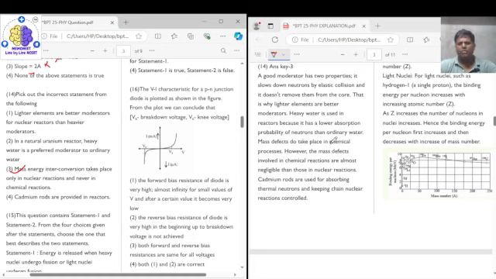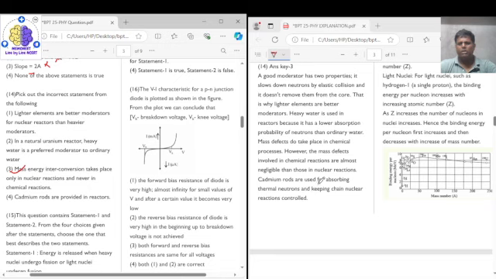The mass defect also takes place in chemical processes. However, the mass defect involved in chemical reactions is almost negligible compared to that in nuclear reactions. So mass energy interconversion takes place in both nuclear and chemical reactions, but in chemical reactions it is very small, so it is negligible. But statement 3 says it never takes place in chemical reactions, so the third statement is wrong.